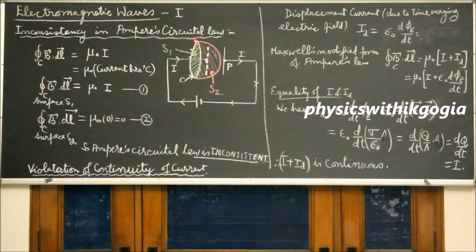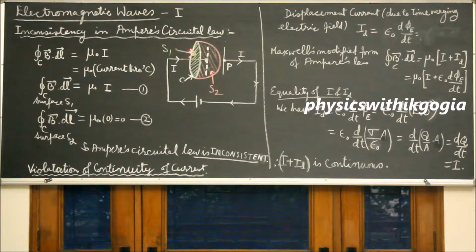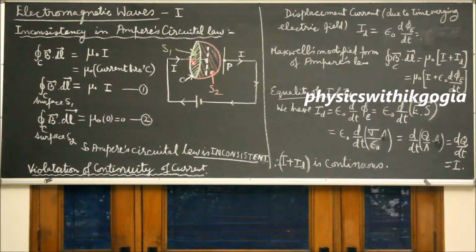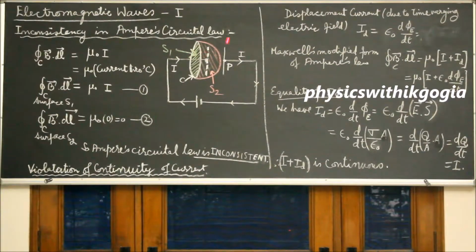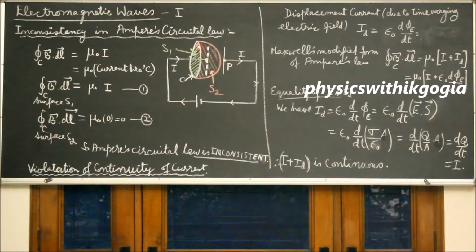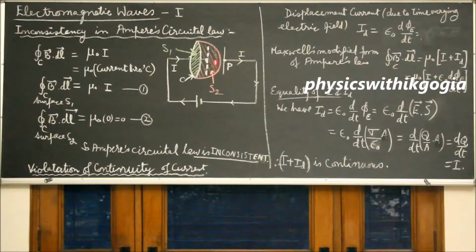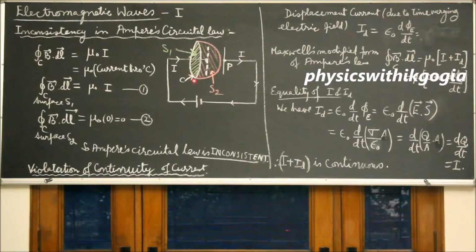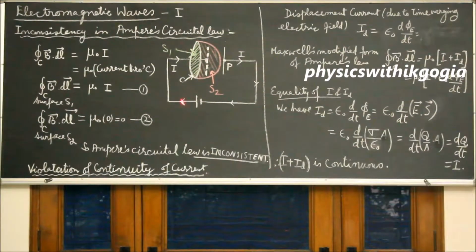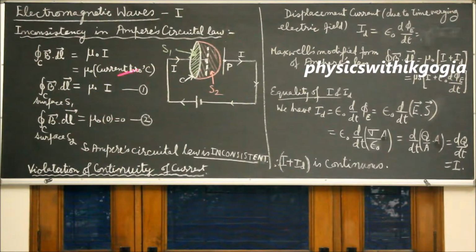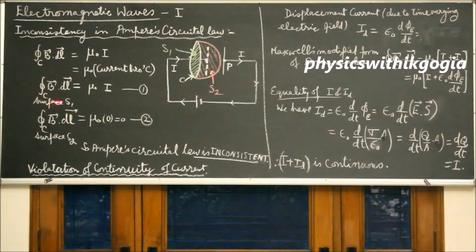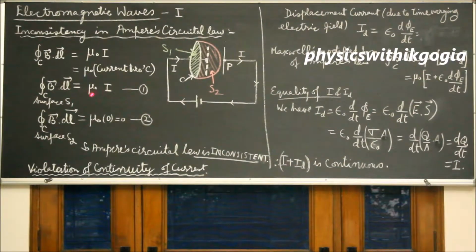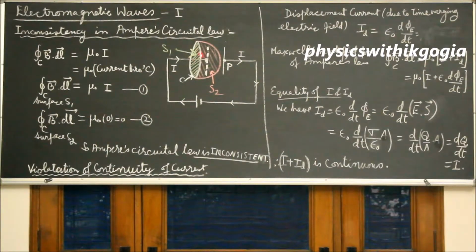Now if we take an Amperian loop C shown, there are two surfaces, S1 shown green on the left side of the plate and S2 shown red to the right of the plate passing through the region between the plates, but they are bound by the same Amperian loop C. So if we apply Ampere's law here to loop C for surface S1, we get integral B dot dl equal to mu naught I, because I is the current through S1.